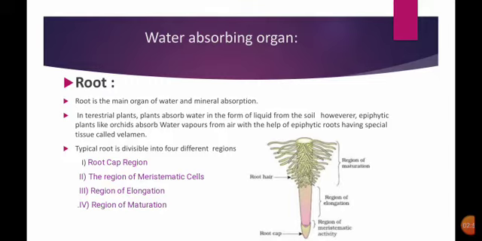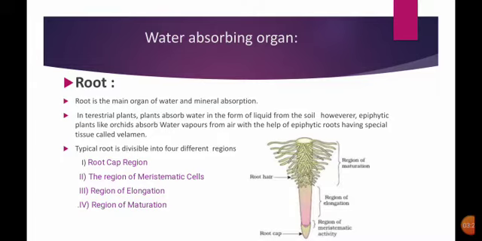The plant absorbs water in the form of liquid from the soil. However, some epiphytic plants like orchids absorb water in the form of vapor. These epiphytic plants grow on a larger plant, where they absorb the water in the form of vapor, and a particular tissue is developed in them, which is called the velamen tissue. So this velamen tissue present in the epiphytic plant absorbs the water.